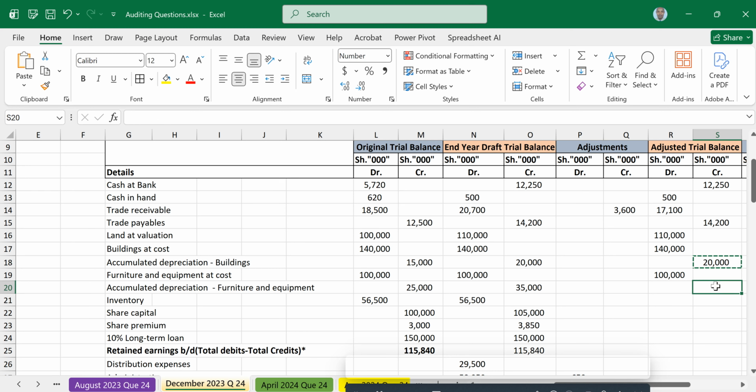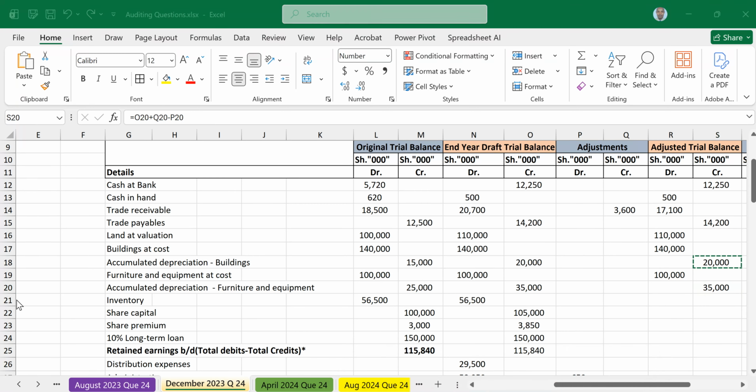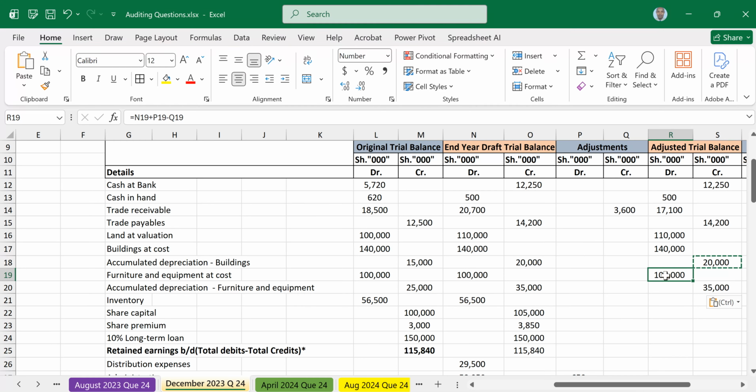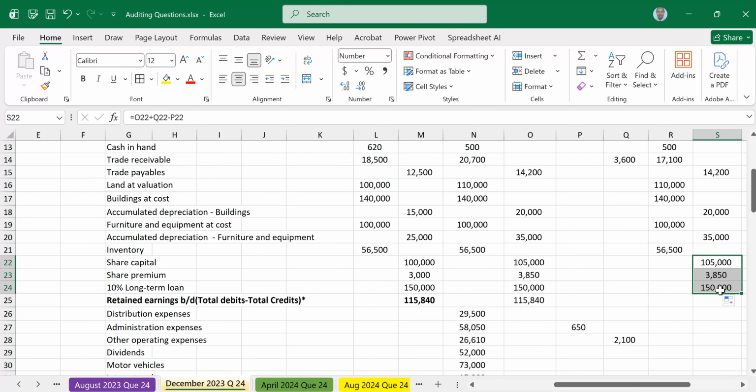Then the other item that we have is inventory. Inventory is on the debit side. Use the formula for debits. So this is inventory. Then share capital, you use the formula for credits. Control C, Control V. Then from share capital you drag all the way to 10% long-term loan. Then we also have retained earnings that will be moved down.